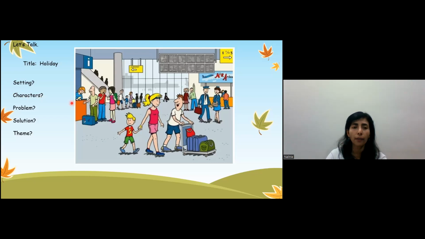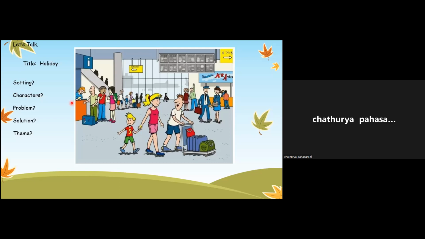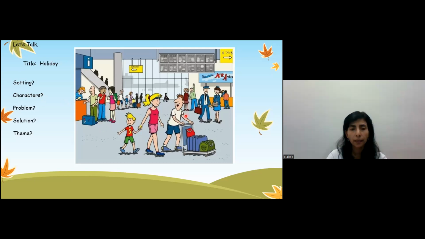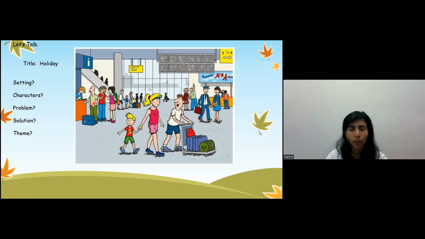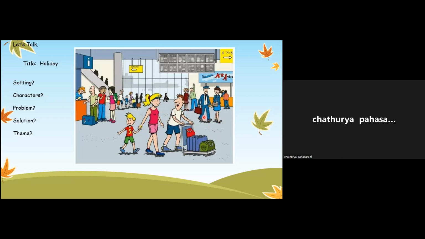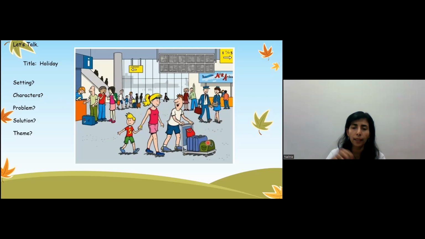So who do you think the characters are down here? Son, mom, and dad. Okay. Who else? The pilots and people. Okay. What do you think this little boy is doing with the parents? What is the father doing? Carrying the luggage. Okay, he's pushing. He's using a trolley and putting all the luggage bags on it, and he's pushing it. Okay, while the mother is holding the boy's hand.